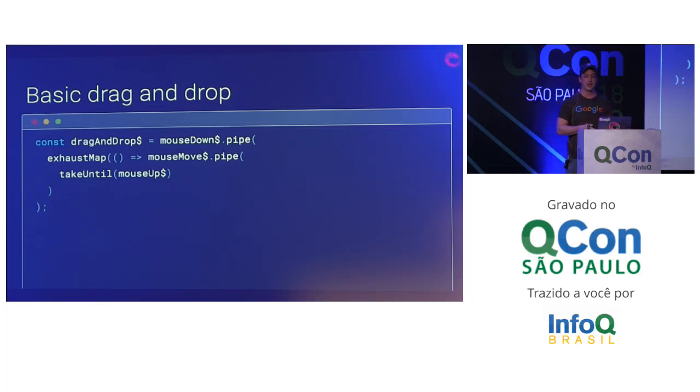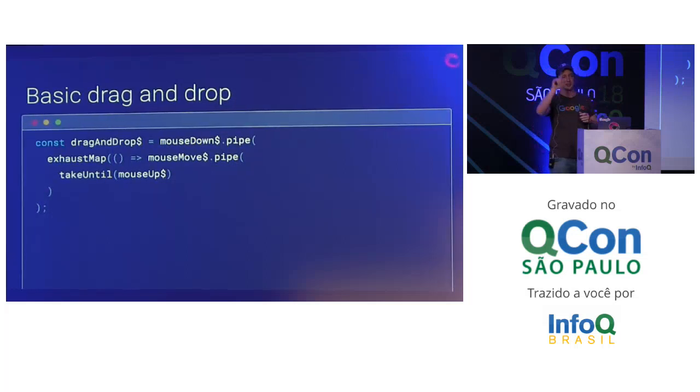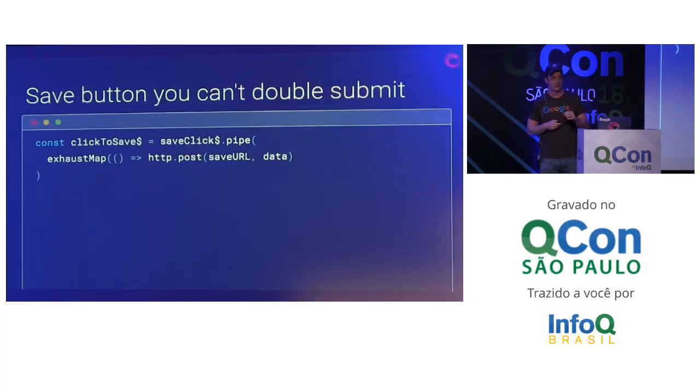So here, what we have is an observable of mouse down events. It's just a stream where every single time there's a mouse down, it's going to fire an event. And what I'm going to do is map that into mouse move events. So every time there's a mouse down, I'm going to map it into mouse movements, and I'm going to take those mouse movements until there's a mouse up event. So what we end up with is, when someone presses down on the mouse, I get a bunch of movement values until they let go of the mouse. And so this is basic drag and drop. We're going to look a little bit more at this later.